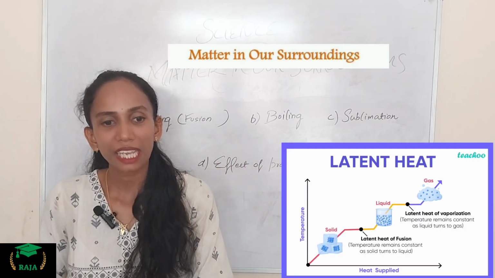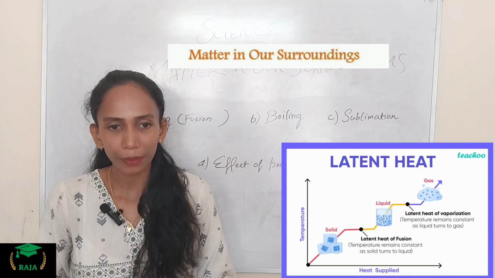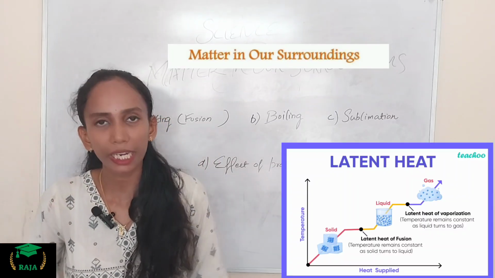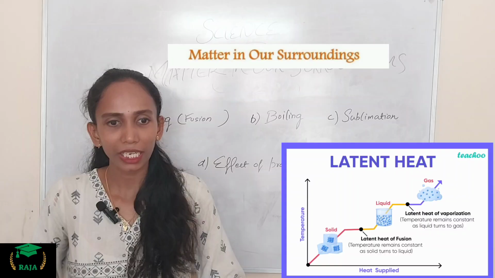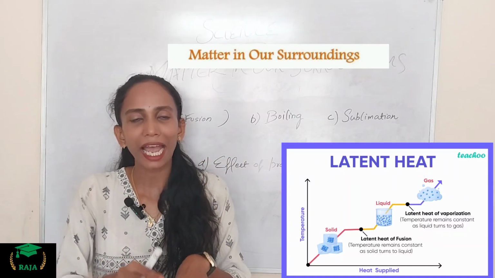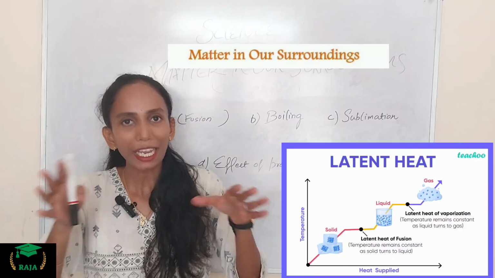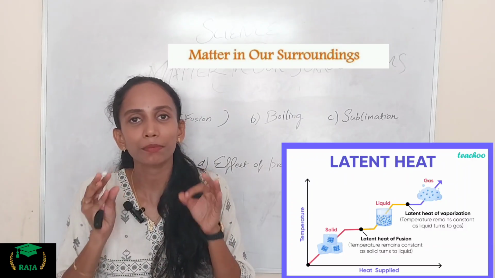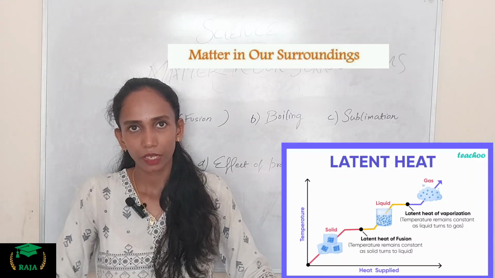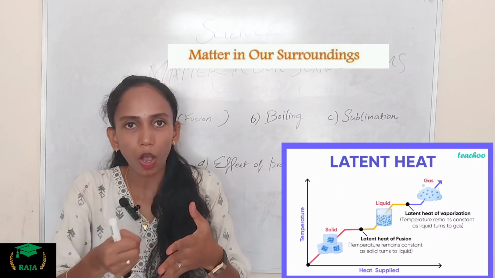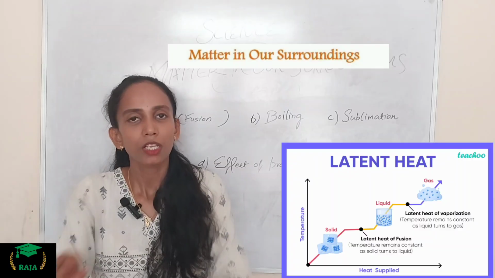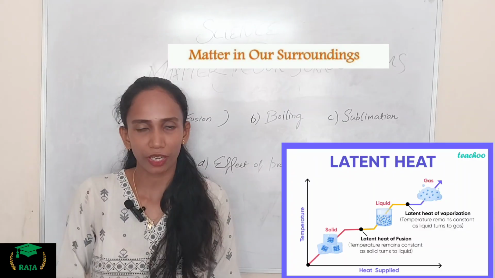When the solid is heated, the particles vibrate with greater speed and begin to move very freely. You can see the picture here, right? Then at a particular temperature, the solid melts and changes to the liquid form. This process we call melting, which is also known as the fusion of particles, because from the solid, the particles are completely fused by the process. So that's why the name given is fusion here.